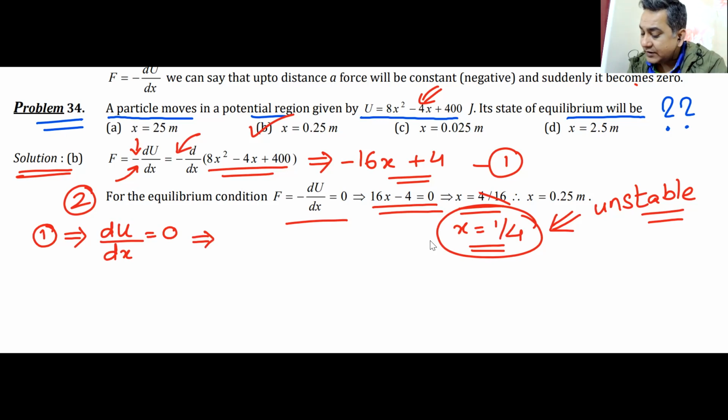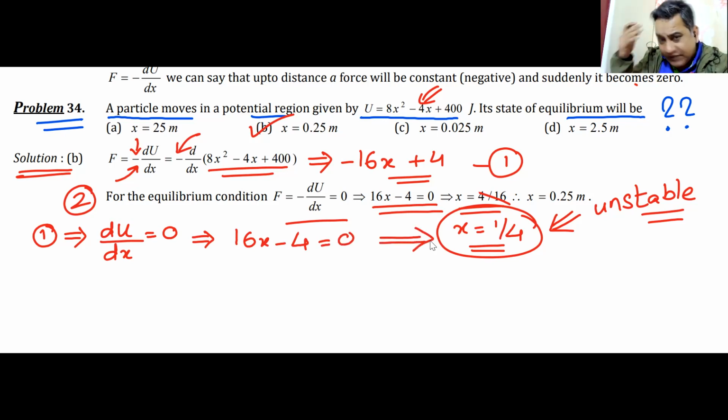If I find du by dx, it will be equal to 16x minus 4. That is du by dx, and that is equal to 0. From here, I get x is equal to 1 by 4. That step has already been done. You don't need to do that again.